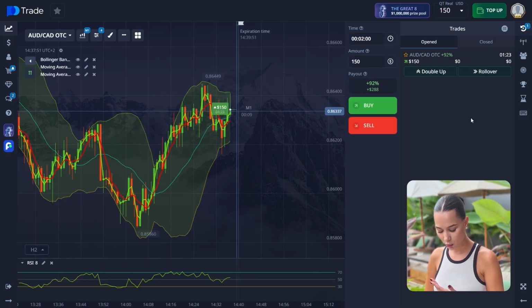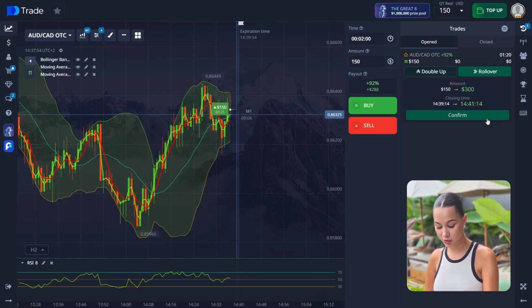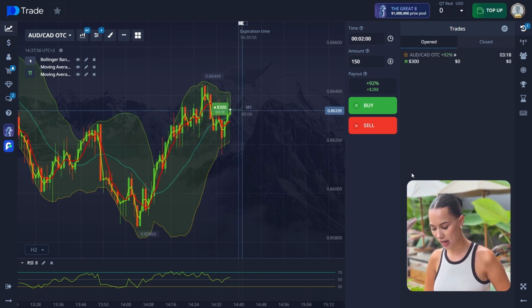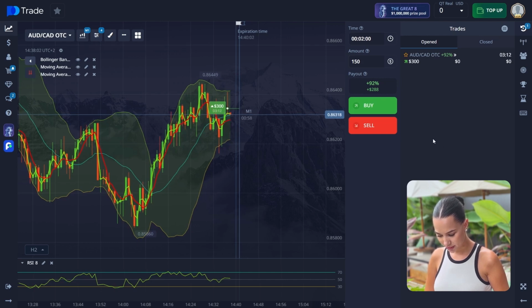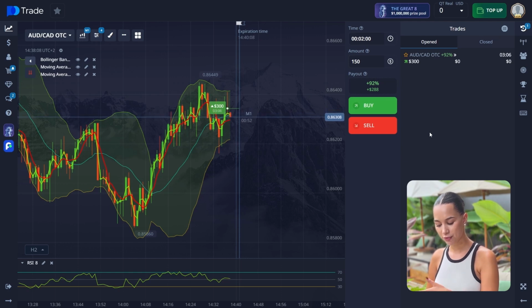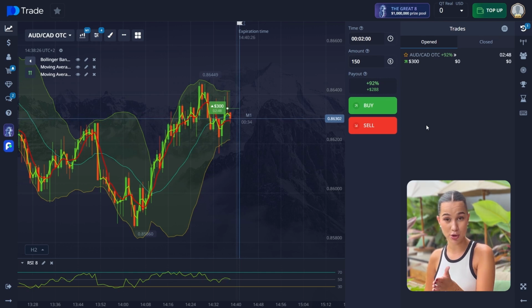And by the RSI we can also see that before, the RSI line was almost in the oversold zone and now it's going in an upward direction, so it's pretty good. But now I think it's better to open a rollover here because, as you can see, it fluctuates a little bit, so we just need more time. Now we have plus 2 minutes on our trade, so that's how we extend the expiration time and have more time to close this trade. But there's of course some risk because we also double the amount of money per trade. It was 150, now it's 300, so it's all the money we had on the balance. Of course it's kind of risky, but let's see, and let's also analyze this trade more.